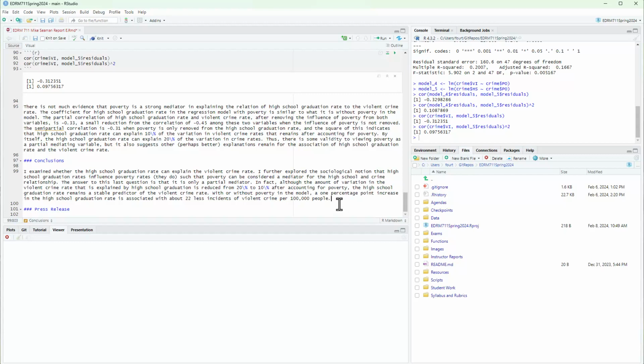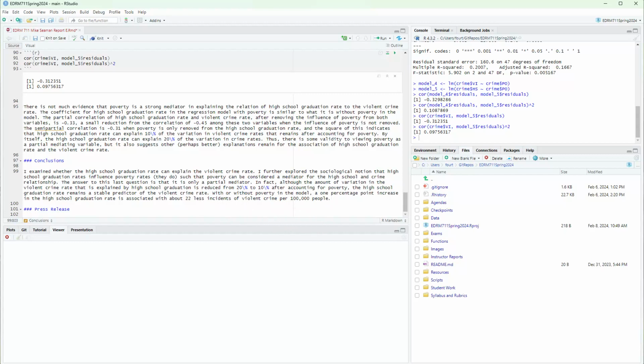The high school graduation rate remains a stable predictor of the violent crime rate. With or without poverty in the model, a 1 percentage point increase in the high school graduation rate is associated with about 22 fewer incidents of violent crime per 100,000 people.